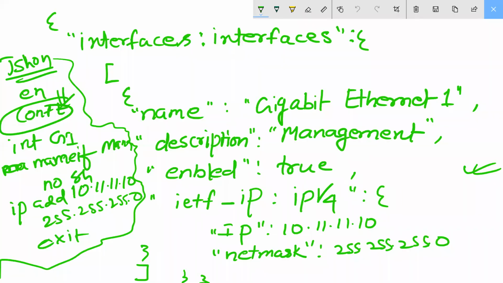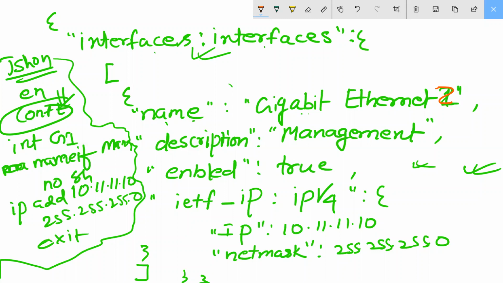Here, see here. This is what I have created for the management interface. Understood? Again, I will go and create for my Ethernet 2. Same as I did here, the name will become gigabit Ethernet. The interface is already open. Here, in place of gigabit Ethernet 1, I will take 2. Are you getting it? Description: it is management.